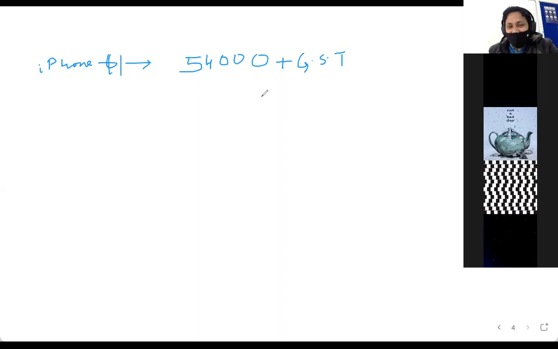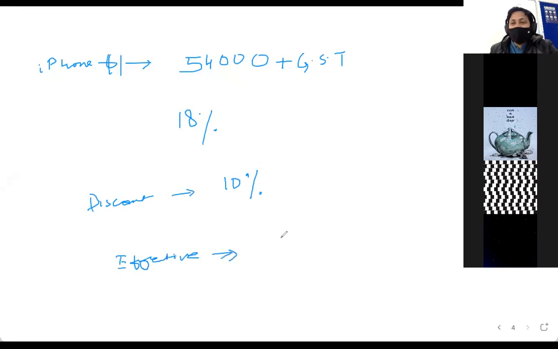Okay, iPhone 11, 54,000 plus GST. Now the GST is around 18% because it is a luxury item right now. So it is a 18% GST. Before giving the GST, they say that there is a discount of 10% on this. So what is the price that you're going to give? What is the total amount, tax plus the total amount that you're going to give?